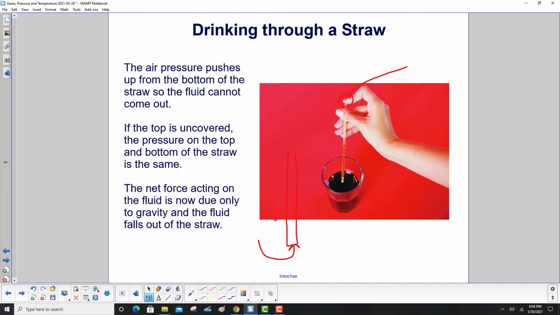The net force acting on the fluid is due only to gravity, not due to the air pressure on the top or the bottom of the straw, and the fluid falls out of the straw due to gravity.